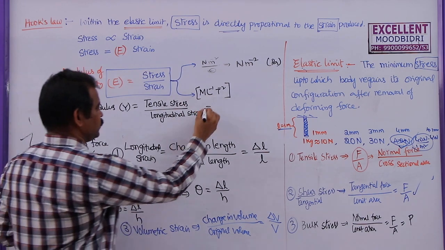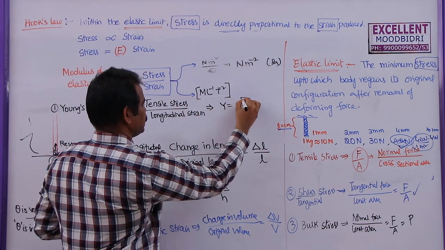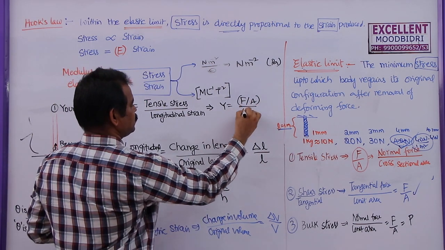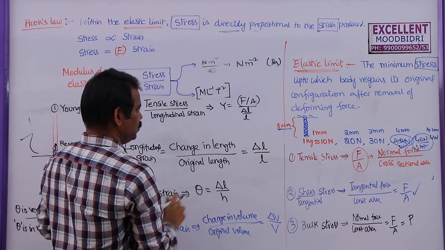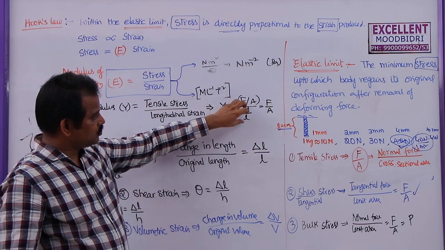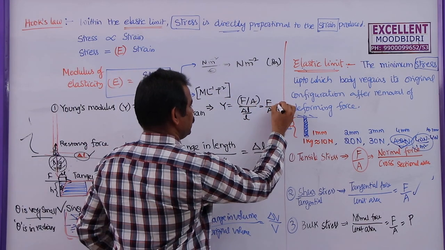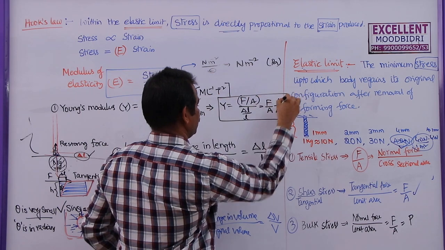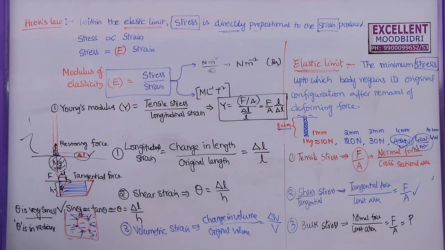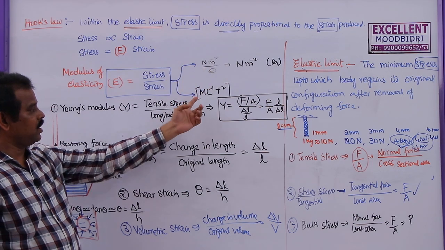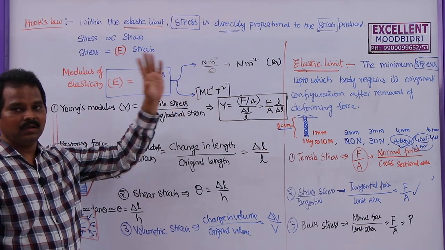So now how to write this one? Y can be written as F by A, divided by change in length by original length. So Young's modulus can be written as F by A, and when the change in length over original length goes to that side, it becomes L by delta L. So this is the expression for Young's modulus of a body. Now the unit remains as it is, Newton per meter square or Pascal, and the dimension formula for Young's modulus is ML^-1 T^-2.